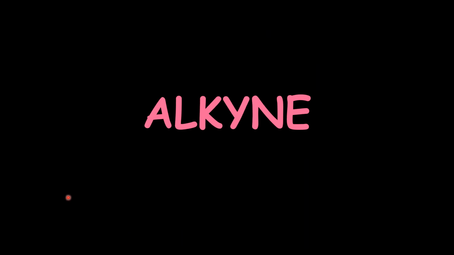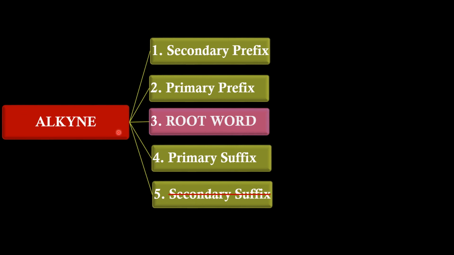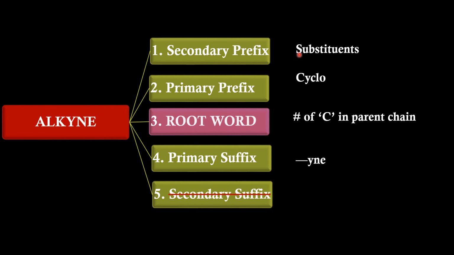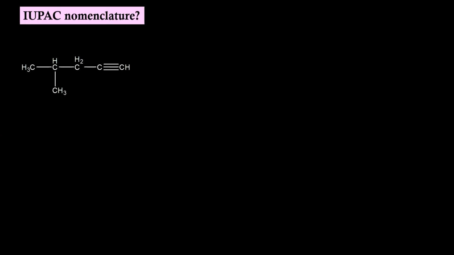Next, alkyne. IUPAC nomenclature of alkyne also will have 4 units in it except the secondary suffix. Definitions remain almost the same. Secondary prefix indicates the substituents. Primary prefix indicates the cyclic nature. Root word indicates the number of carbon atoms in the parent chain. Primary suffix is indicated by "-yne", that in turn indicates a triple bond. Since all rules remain the same even for alkynes, we can straight away take up the problems.